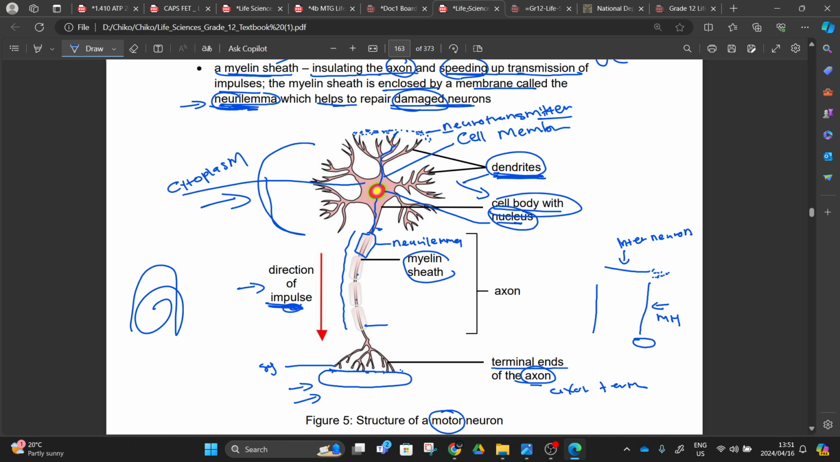Then this effector will be the muscles, and it's like an electric shock, shocking the muscle so that the muscles will pull back. So this is an electric signal. The impulse, we say, is an electric signal. This is the structure of a motor neuron. It's different from a sensory neuron, and also different from the interneuron. Same definition: same dendrites, same terminal axon, same axon protected by myelin sheath, and the myelin sheath is protected by a neurolemma.